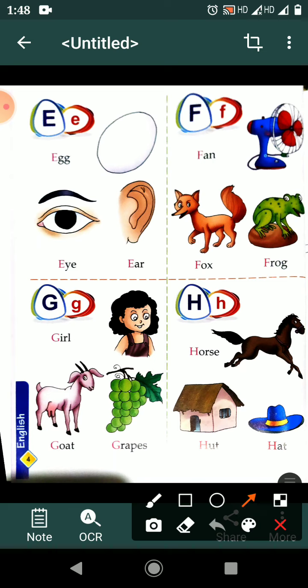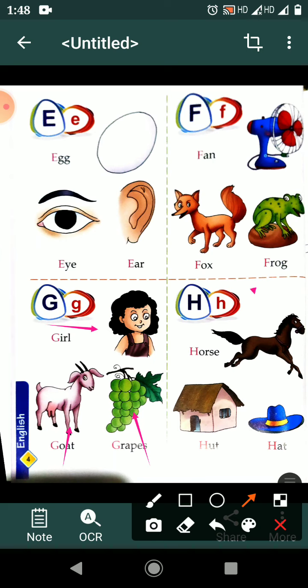G for girl. Where is girl? Now tell me, where is girl? G for girl. G for God. G for grapes. Oh, I like grapes. G for girl. G for God. G for grapes. Yes.